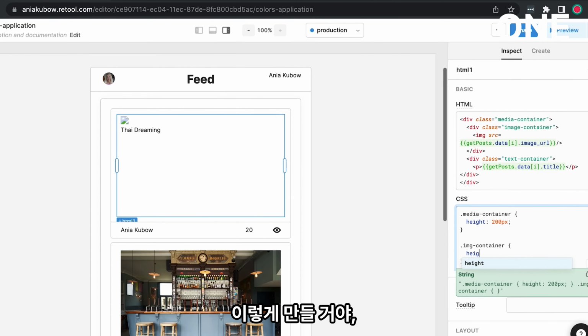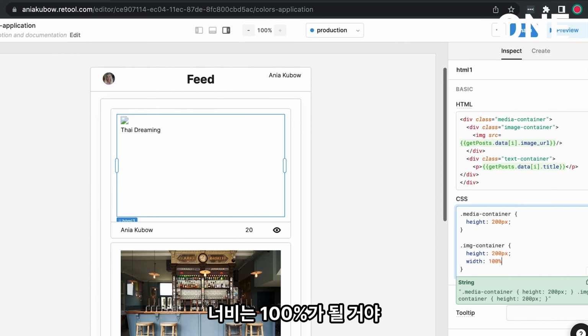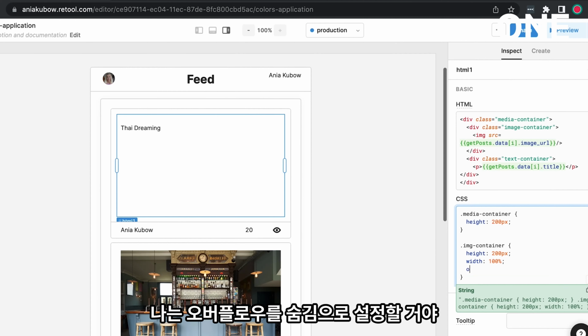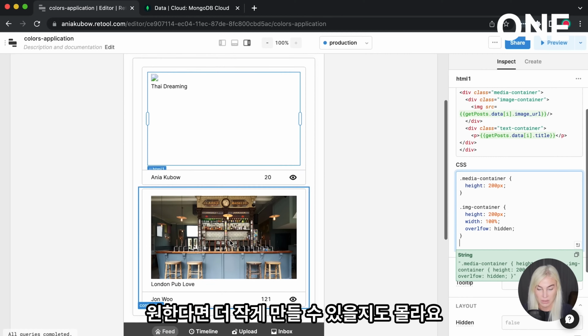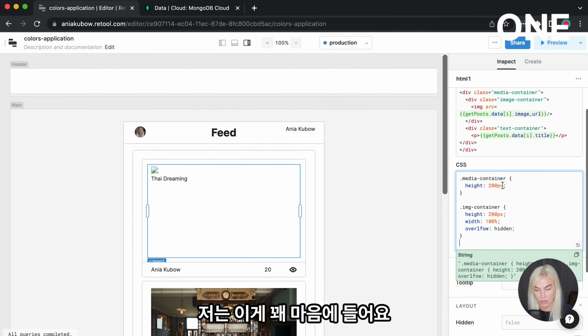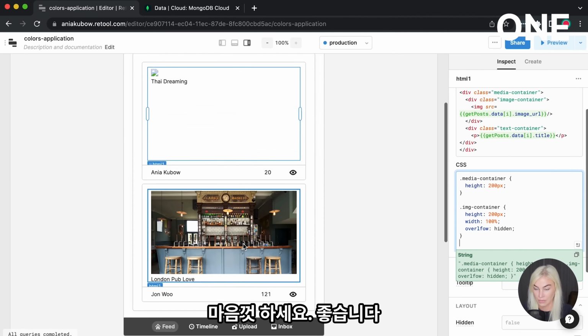Like so, and the image container is also going to have a height of 200 pixels and then also a width of 100%. I'm going to have overflow as hidden. So just like that. Perhaps we can make it smaller if we wish. I'm quite happy with this. If you want to make it smaller, then please feel free to do so.